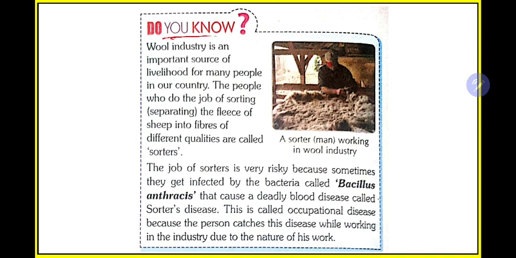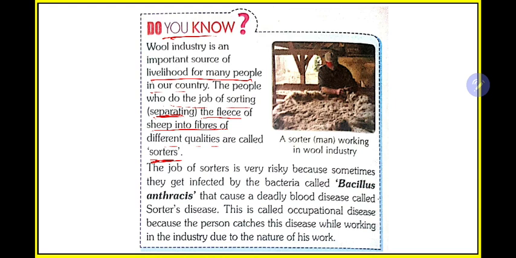The wool industry is an important source of livelihood for many people in our country. The people who are employed in separating the fleece of sheep into fibers of different qualities are called sorters. So you have read 6 steps, but what is the most difficult or complex step? The first step, that is the separating of wool from the body of a sheep. Because sheep go to different places, some good, some bad, some dirty, and in this process they get